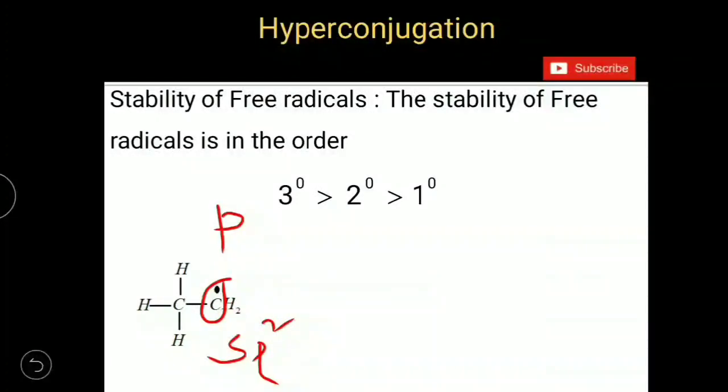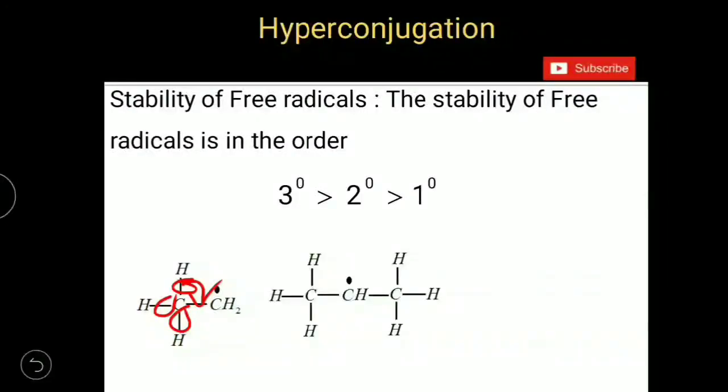And if there is an alkyl group containing a CH sigma bond bonded to the carbon atom containing the pure, unshared p orbital, then there will be a possibility of delocalization as per hyperconjugation. So this sigma electron pair of the CH bond will be involved in delocalization. And how many such delocalizations are possible? One from here, one from here, and one from here. 3 delocalizations in the ethyl free radical.